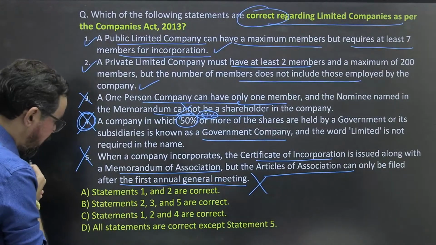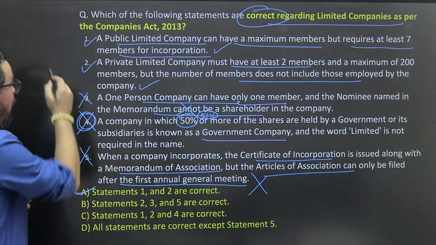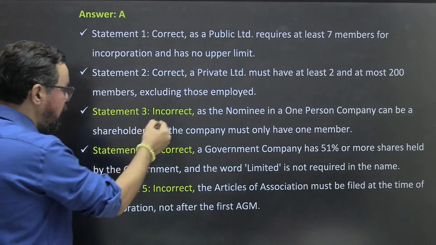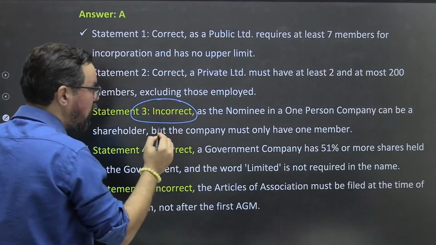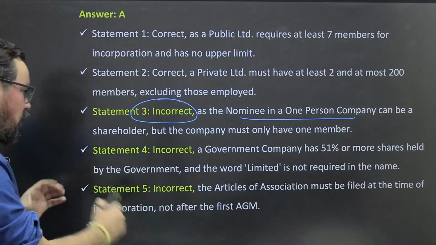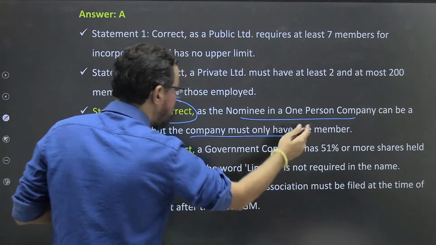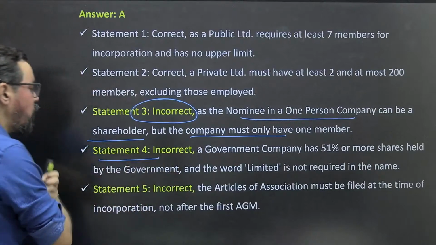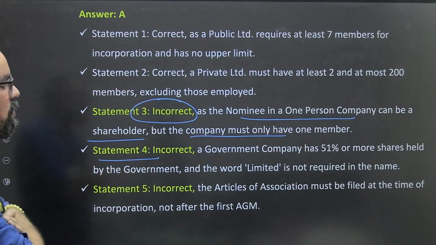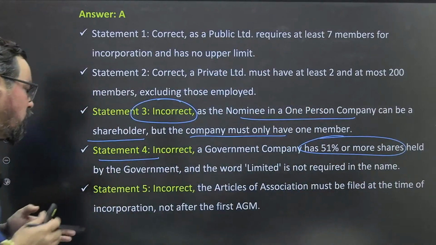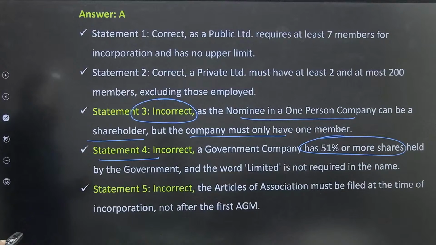Statements 1 and 2 are correct, that means A must be the right answer for this one. All three of the remaining statements were incorrect. The nominee in a one person company can be a shareholder, but the company must have only one member. Statement 4 is incorrect. A government company has 51% or more shares held by the government, and the word "limited" is not required in the name.